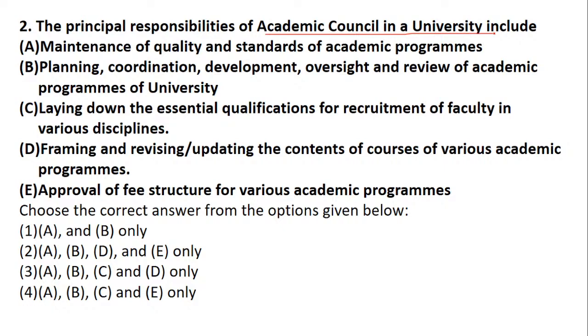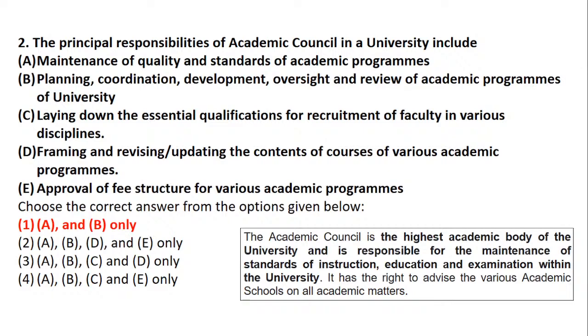With respect to the principal responsibilities of the academic council, what is the responsibility about? The responsibility is basically maintaining the quality and standards of academics and planning and coordinating the academic programs. These are the only principal responsibilities. Laying down the qualification for recruitment, revising or updating the various courses, or approval of the fee structure does not come under the principal responsibility.